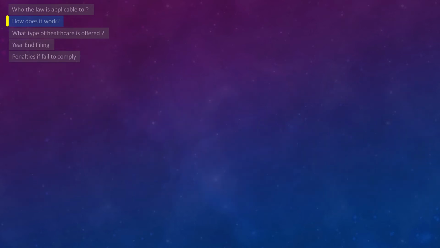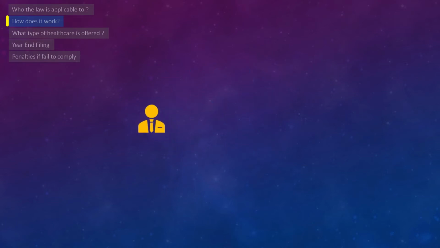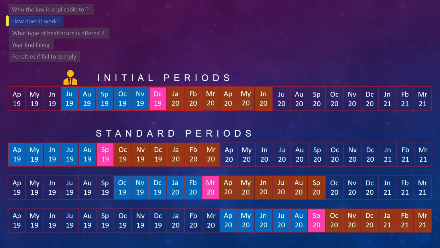Well, we saw how it works for existing employees, but what about new hires? For new hires, there is something called initial measurement, administrative and stability period, which runs in parallel with standard periods.